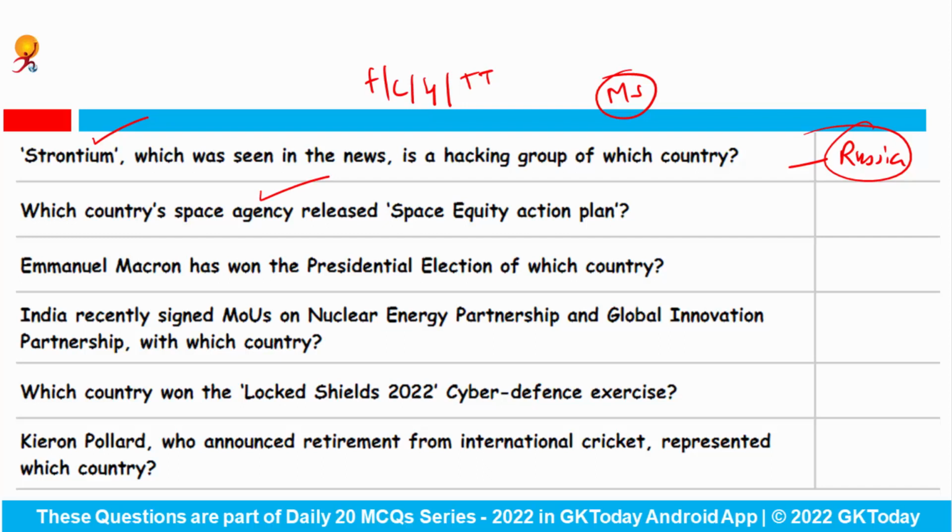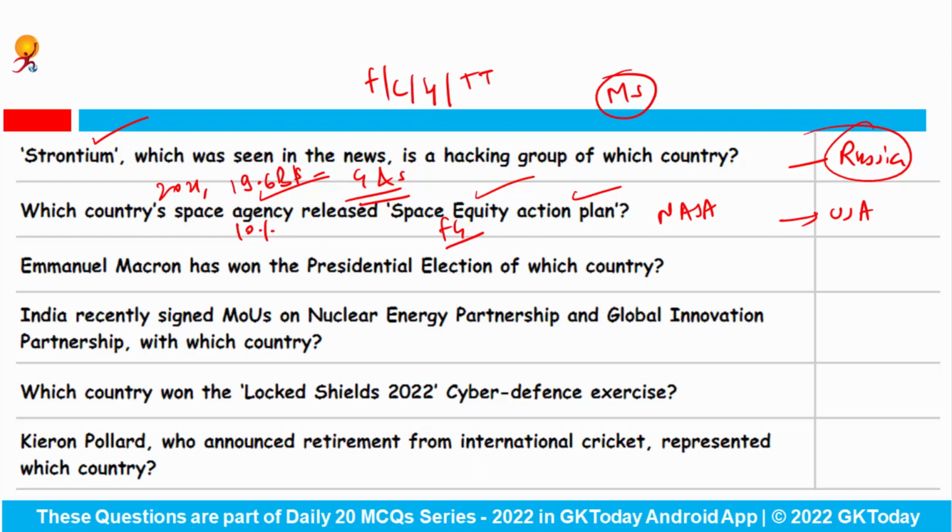Which country's space agency released the Space Equity Action Plan? So NASA has recently released the Space Equity Action Plan to make space more accessible, and it aims to provide opportunity to the underserved and underrepresented communities in the federal government. Actually, in the year 2021, NASA spent nearly $19.6 billion on goods and services, but only 10% of the total expenditure was provided to small disadvantaged businesses. So the correct answer would be USA.